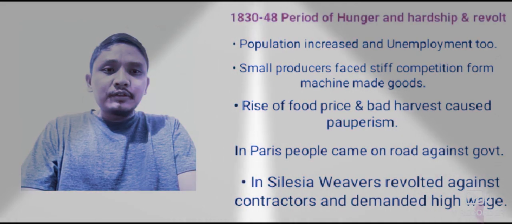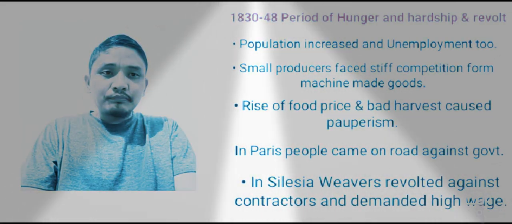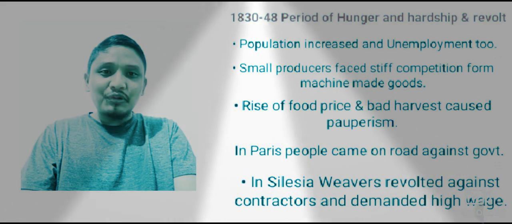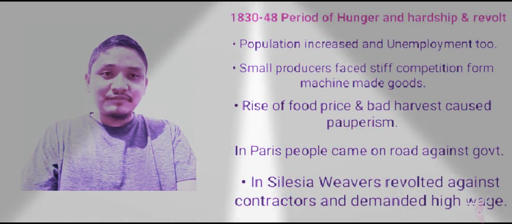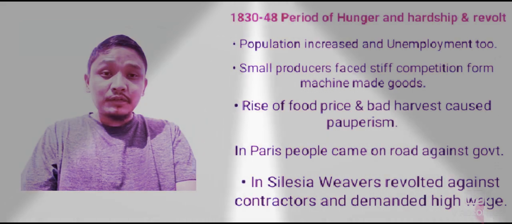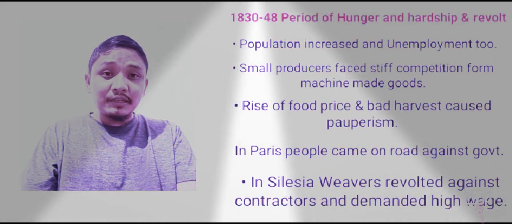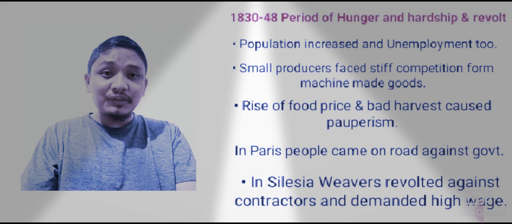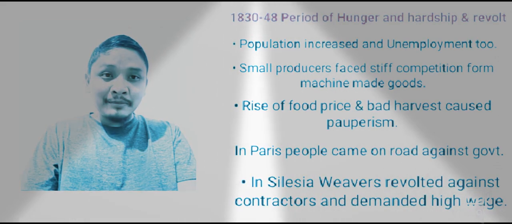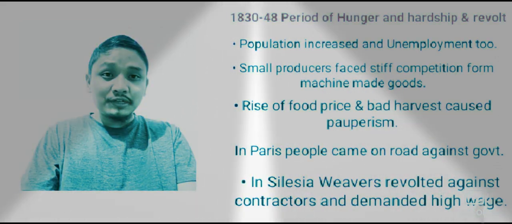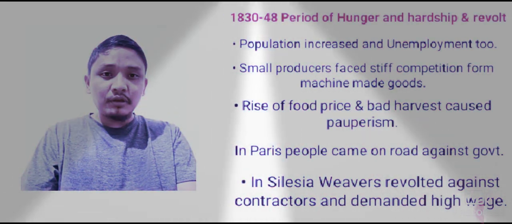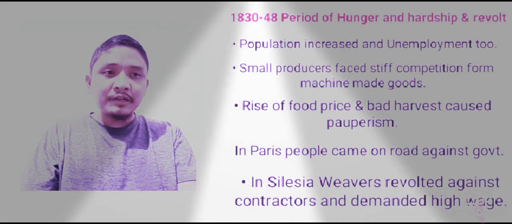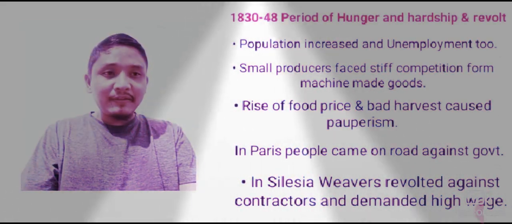Now, 1830 to 1848 is also called the period of hunger, hardship and revolt in Europe. We have already discussed that this period is called the age of revolution in Europe, and at the same time it is also called the period of hunger, hardship and revolt.